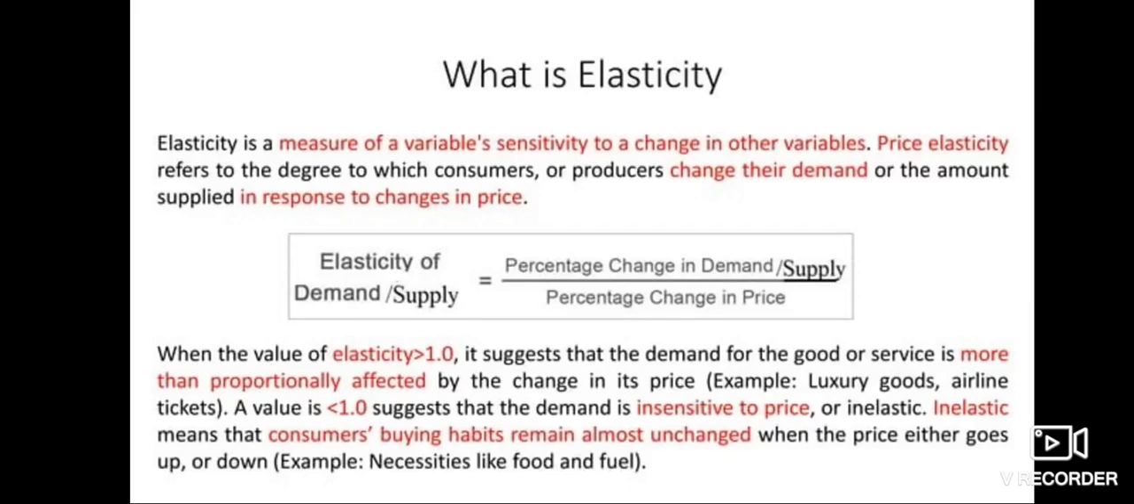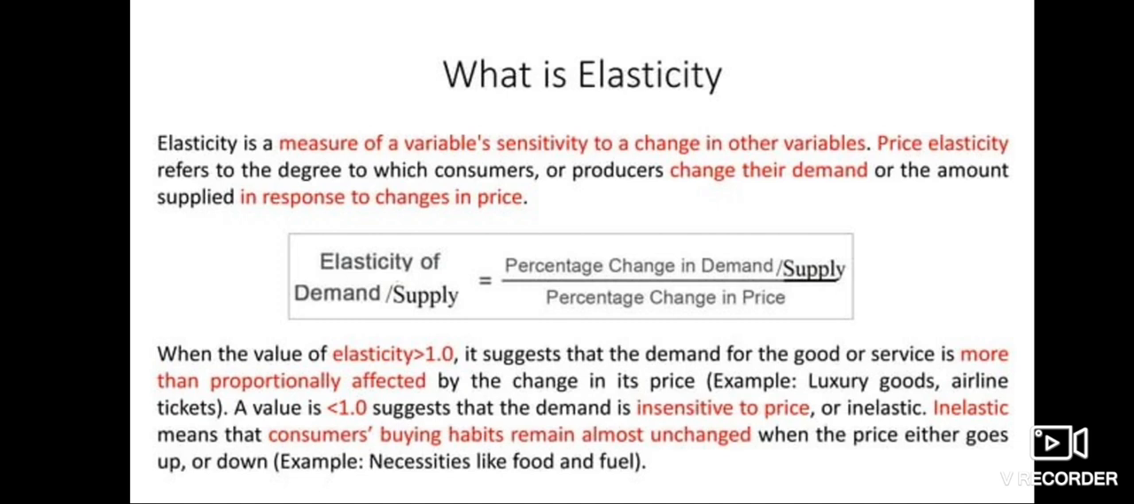Today my topic is income elasticity. What is elasticity? Elasticity is a measure of a variable's sensitivity to change in other variables. Price elasticity refers to the degree to which consumers or producers change the demand or the amount supplied in response to change in price.